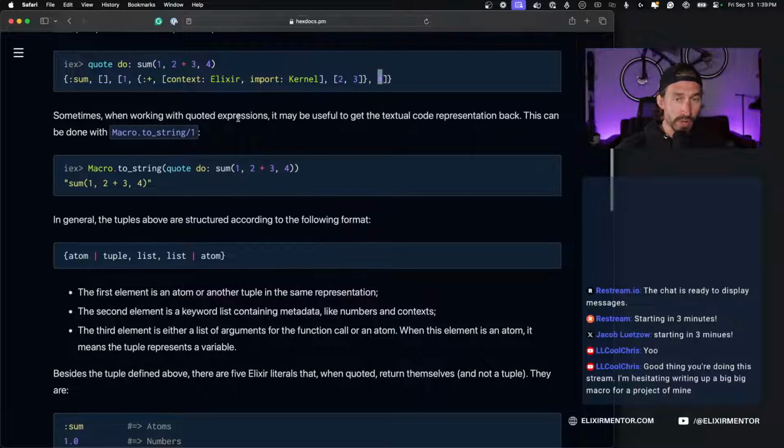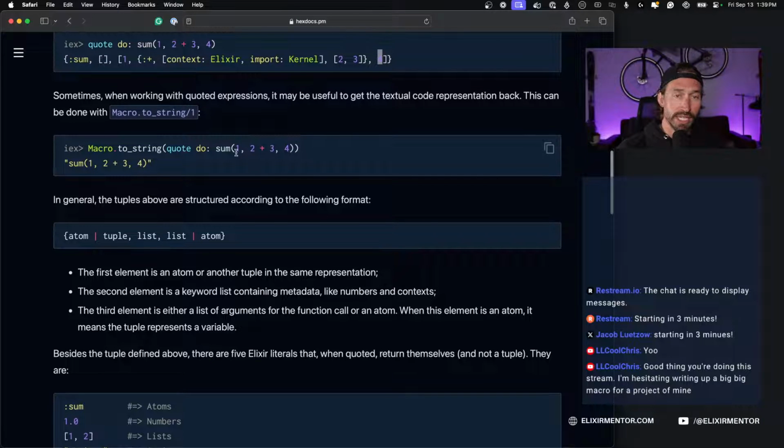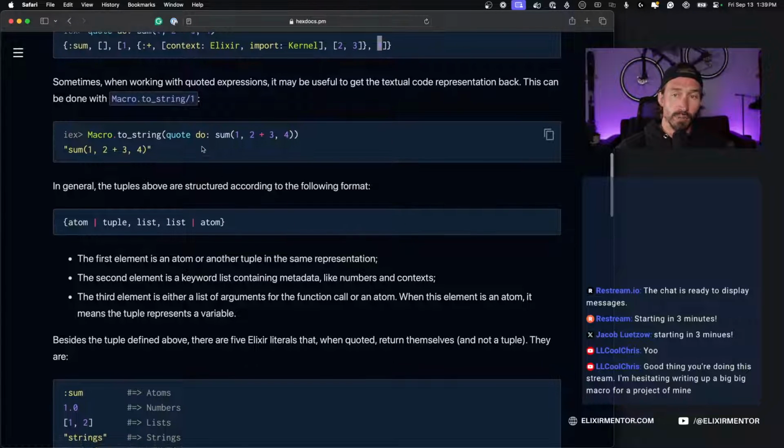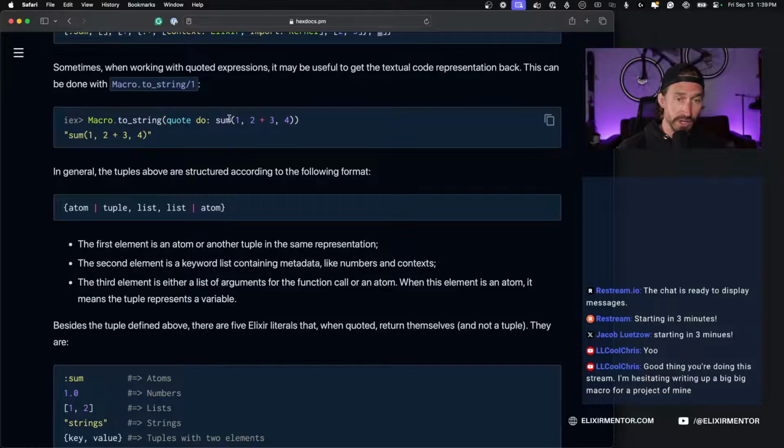Sometimes when working with quoted expressions, it may be useful to get the textual code representation back. This can be done using Macro.to_string/1.